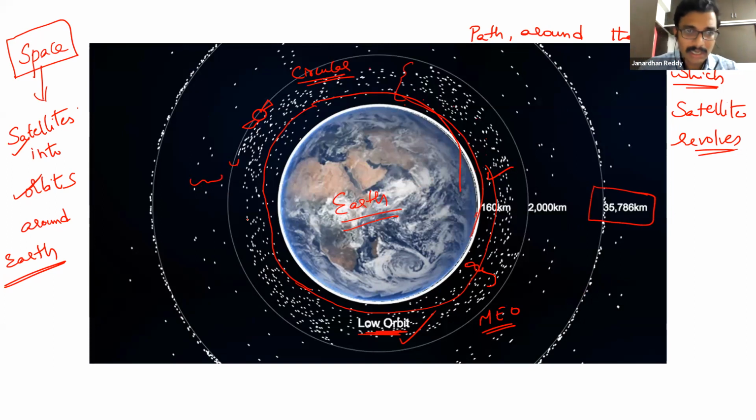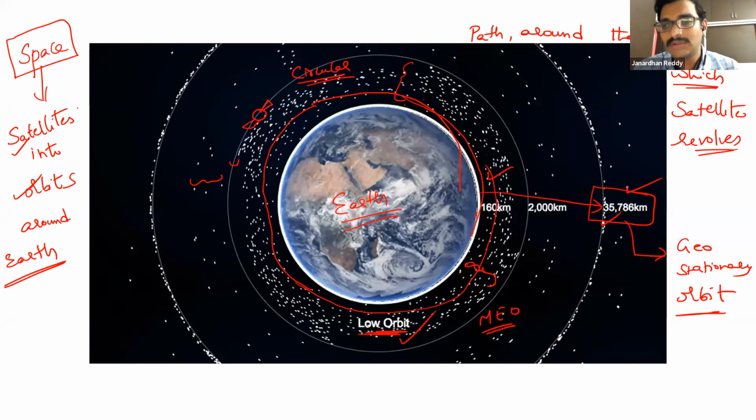So many satellites are in the low orbit, few are in the medium Earth orbit, and again many in the higher orbit at this particular distance. In fact, this orbit is called the geostationary orbit. In this orbit also there are many satellites. See, this is very big. The distance from the surface of the Earth is many thousands of kilometers, around 36,000 kilometers. For the time being, understand it as around 36,000 kilometers. Again, there are many satellites. Why this distribution is there, that we have to understand.